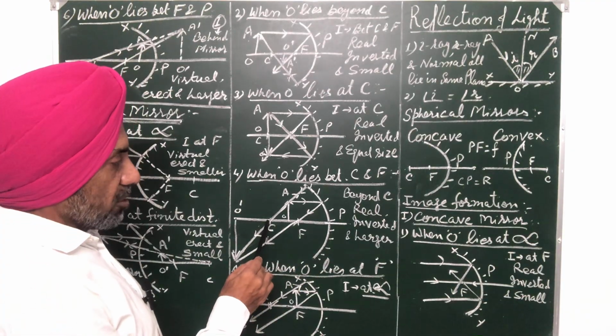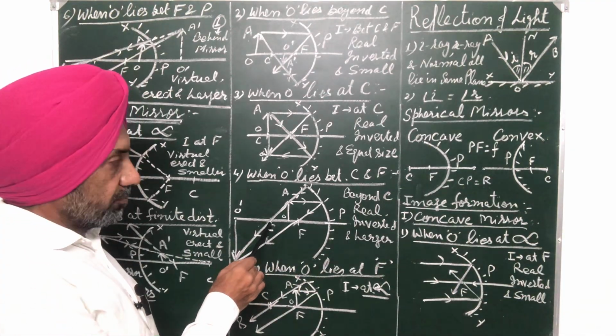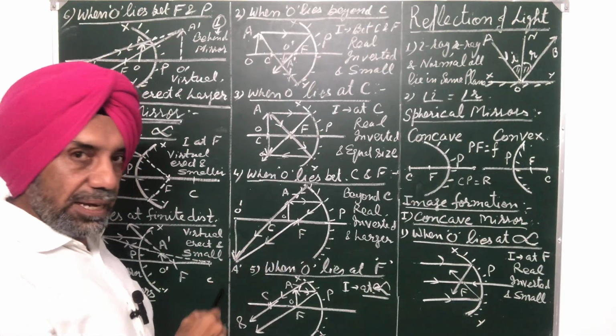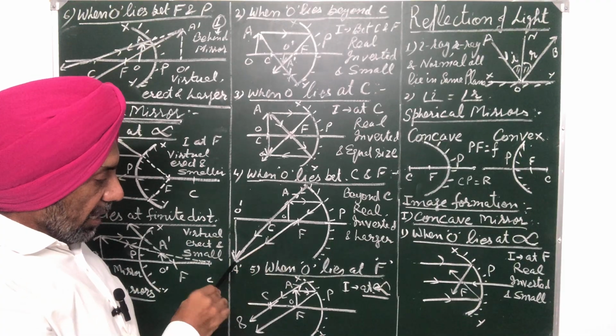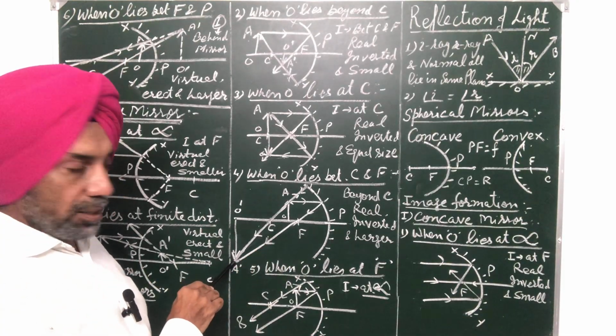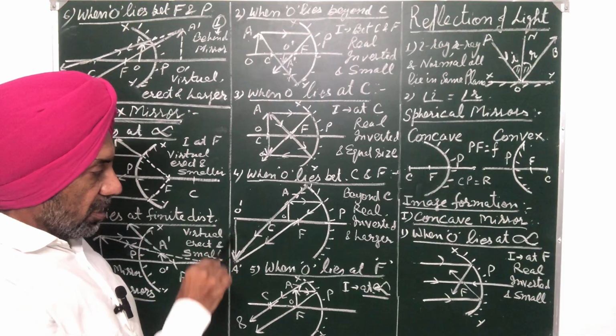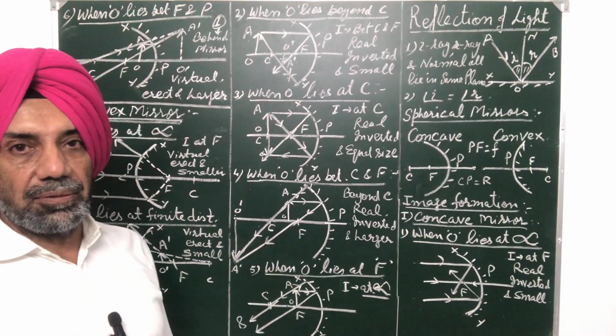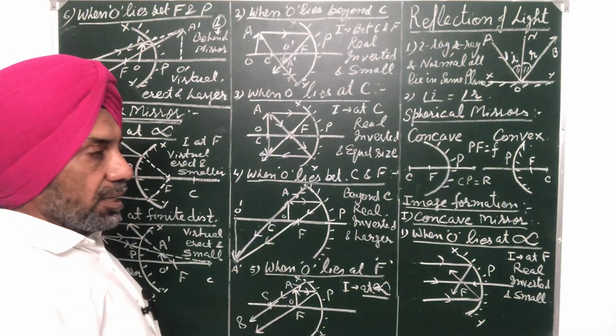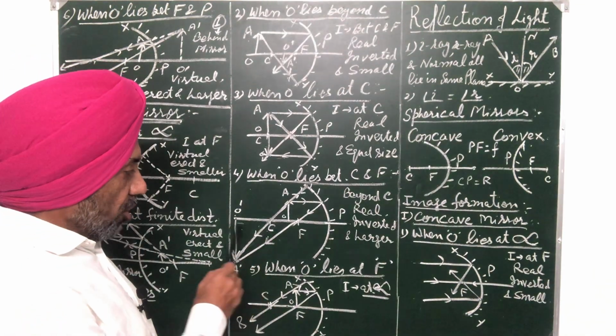Another ray that passes through the center of curvature is sent back, or it retraces its path. So these two rays actually meet at this point. So O dash A dash is the image formed when the object lies between C and F. It means in this case the image is formed beyond C.